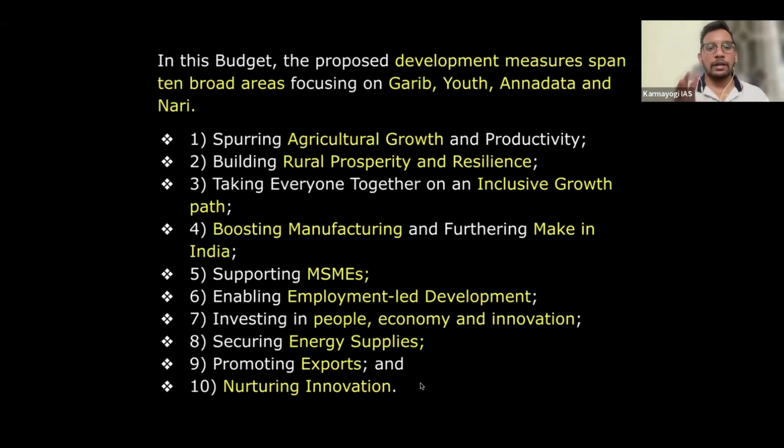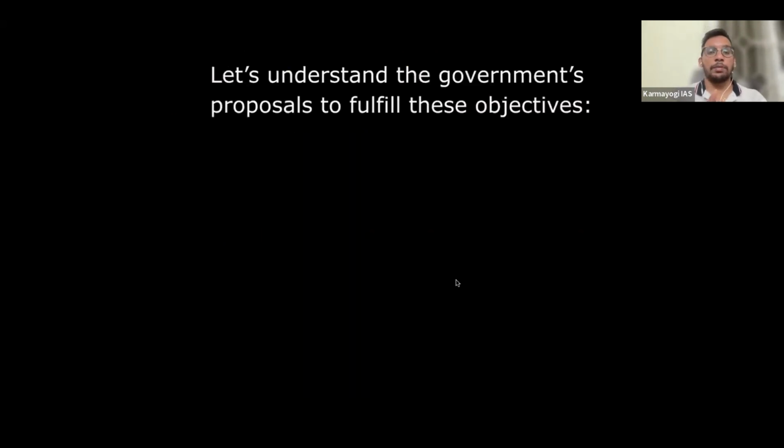These are the 10 broad areas where the government wants to focus, keeping in mind the poor, youth, farmers, and women, right? So this is what the government has proposed. Now let's understand the government proposals to fulfill these objectives. These are all proposals, okay?